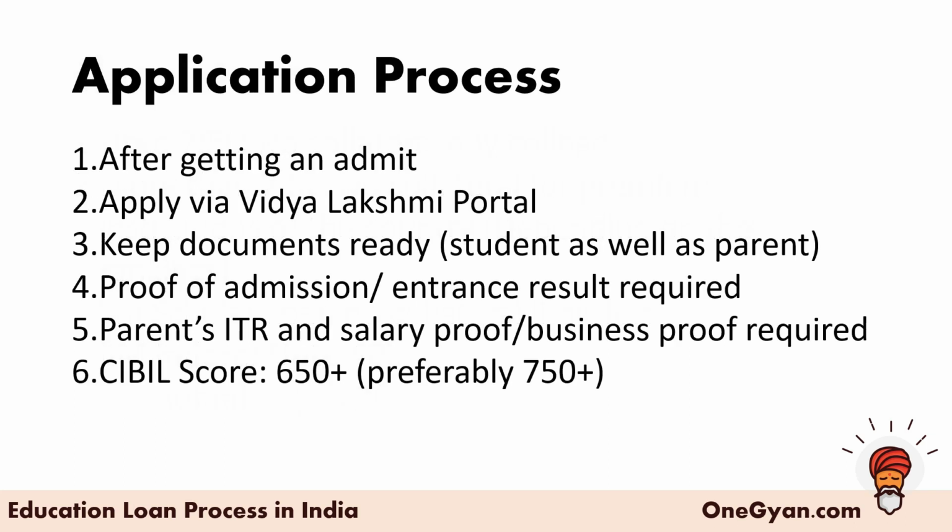Now the application process. So you start applying after you get an admit. Now some people ask me that you might have to pay a commitment fee, or at least the first year fee, when you are trying to block your seat. In that case, you cannot really get a loan that quickly so as to pay that commitment fee or your first year fee using a loan. The process is going to take some time. So usually in ideal cases, what happens is that you pay the fee by yourself, you arrange the finances somehow, you apply for a loan later on, then once the loan gets approved, you get all your fee reimbursed. So that is how the process is going to work.